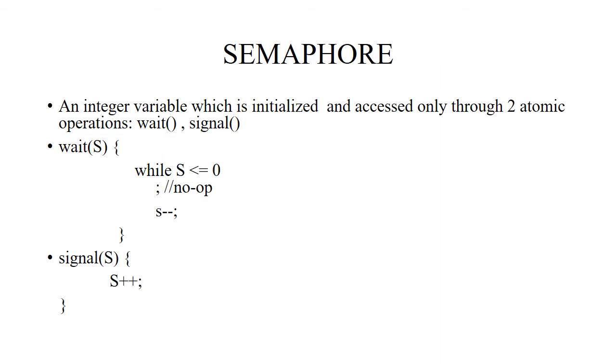Next, semaphore. It is an integer variable which is initialized and accessed only through two atomic operations, wait and signal. Here S is a semaphore variable. Wait means waiting for the request. If the semaphore variable is less than or equal to 0, then no operation; otherwise, the variable will be decremented. Signal means giving a command. When the signal operation is executed, the semaphore variable is incremented.